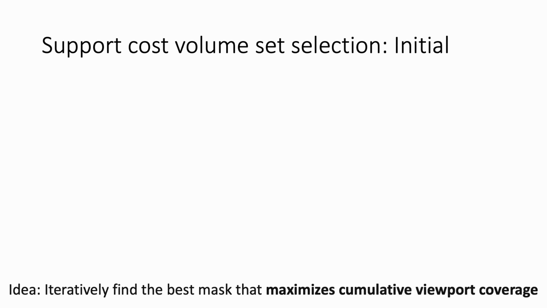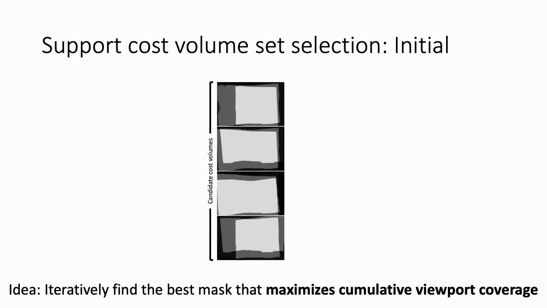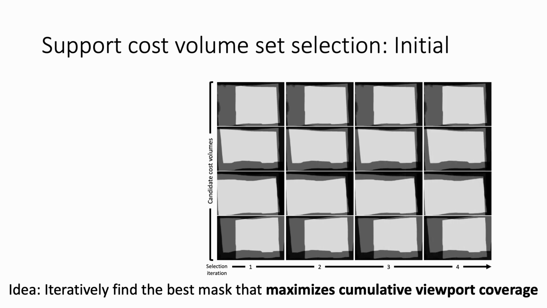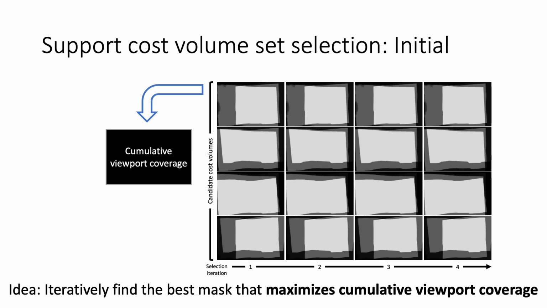Then we develop a greedy algorithm to select the support cost volume set and demonstrate how progressively combining multiple cost volumes improves the rendering quality. The main idea is to iteratively find the best mask that maximizes cumulative viewport coverage. In the initial state, we have several candidate cost volumes for selection. For each iteration, our greedy algorithm selects a cost volume that maximizes cumulative viewport coverage of the rendered view and progressively improves the rendering quality.